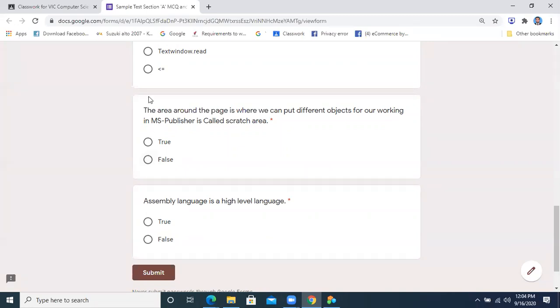Okay. Now come to the next question. The area around the page where we can put different objects of our work, in MS Publisher, is called the scratch area. उसको हम क्या कहते हैं? Scratch area कहते हैं. क्या ये बात ठीक है? This thing is true or false? Abdul Wahab.